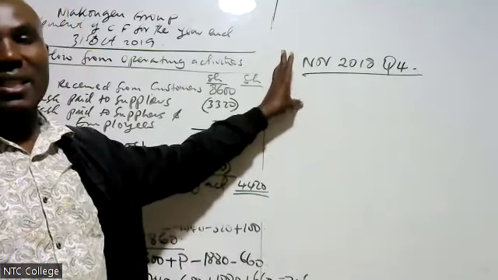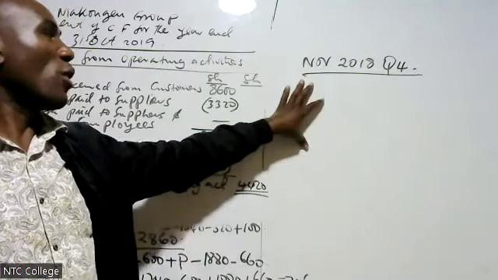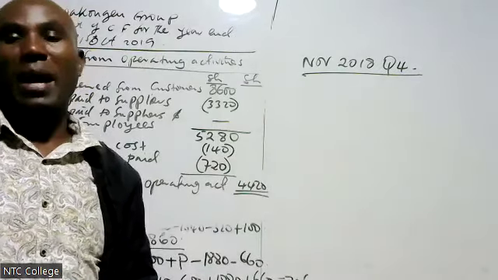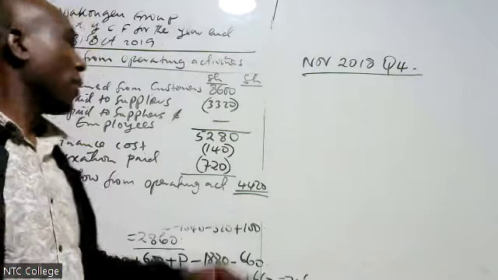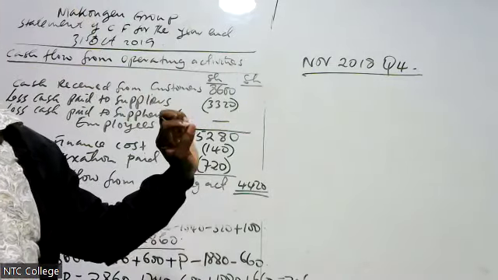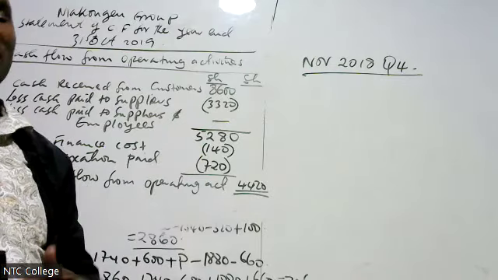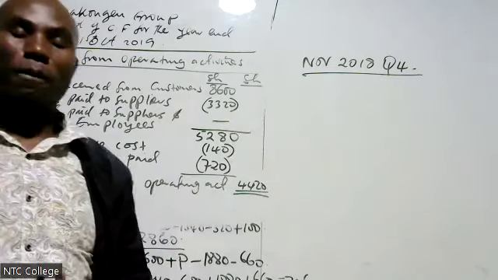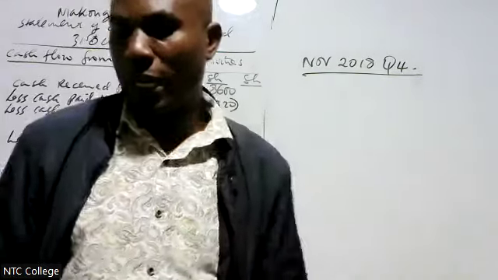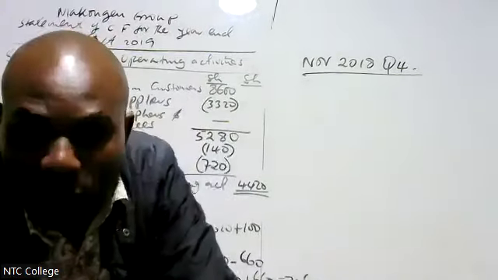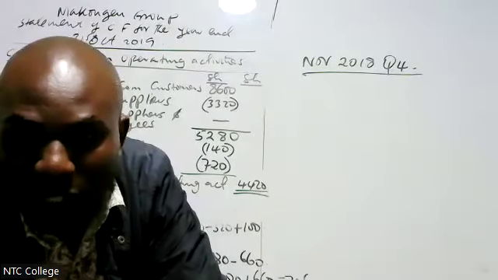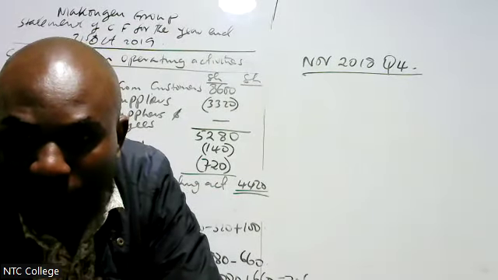Therefore, make sure, Florence, when you come tomorrow, you have gone through this question, you have the answers, so that we compare with mine. You use both the indirect method and the direct method. Tomorrow we shall just compare notes. Therefore, we meet tomorrow at 5 p.m. and we look at that last question on the cash flow, so that on Monday we do EPS.